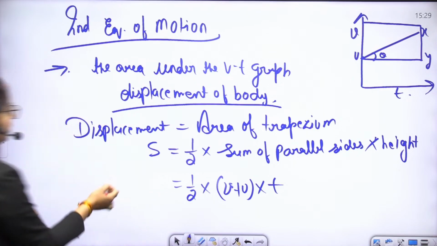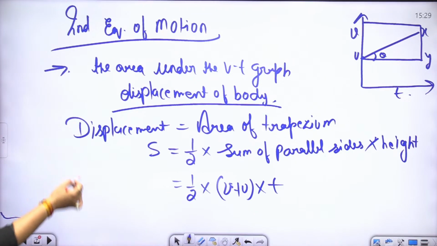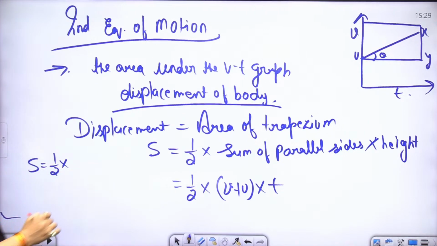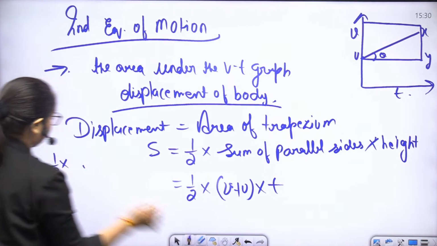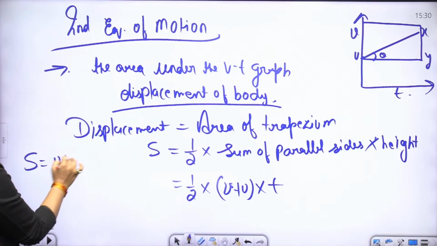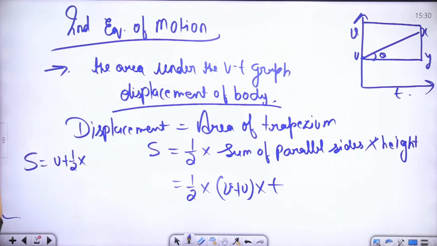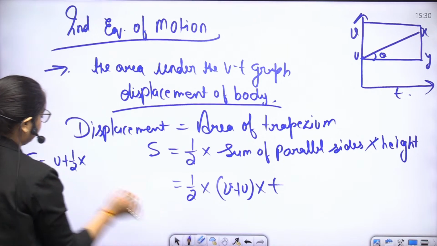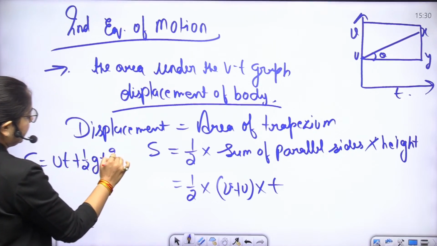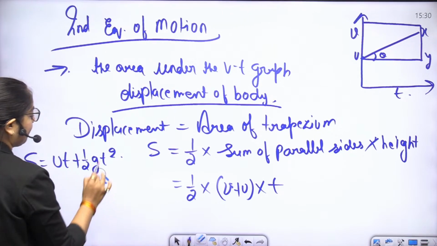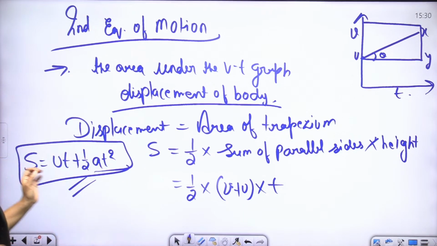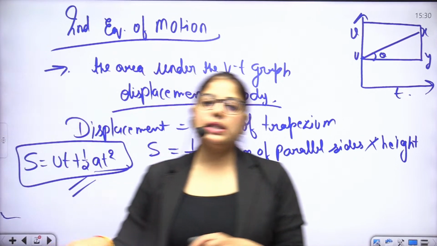So the second equation of motion is S is equal to ut plus half at square. This is the second equation of motion.